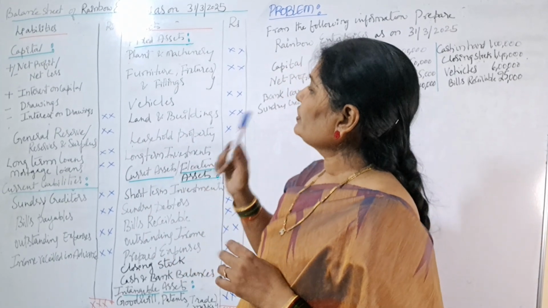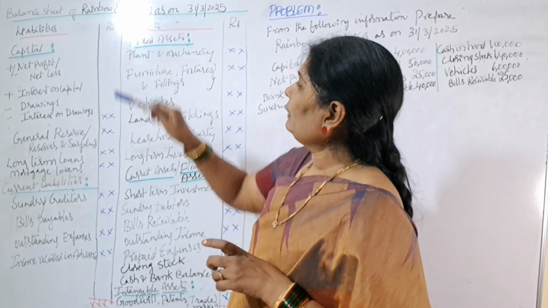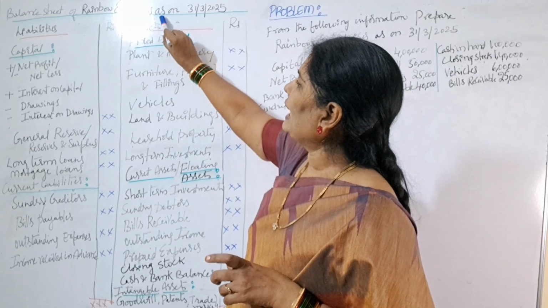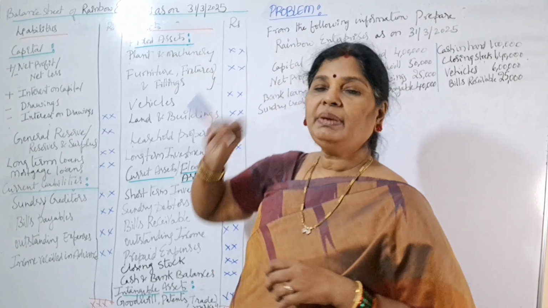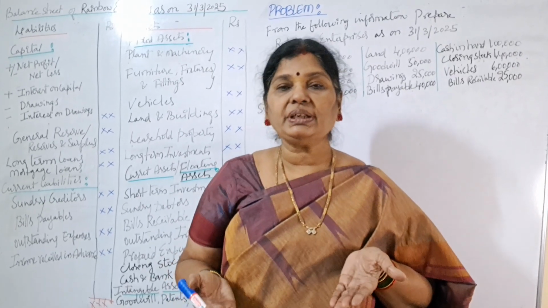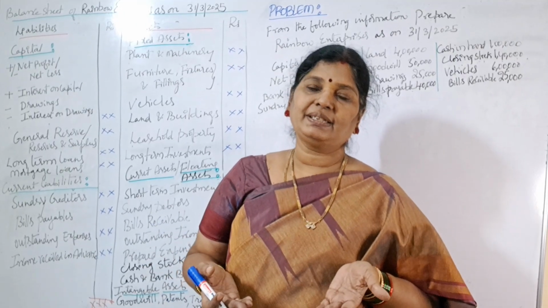The most important thing you have to remember while preparing the balance sheet is that we prepare it on a particular date. That is why here I have written as on 31st March 2025. On a particular date we will see what our financial position is, meaning what our assets are and what our liabilities are.